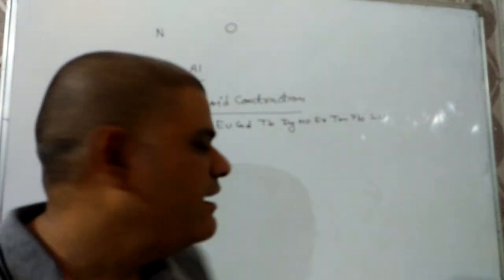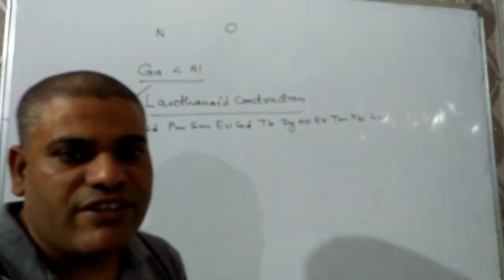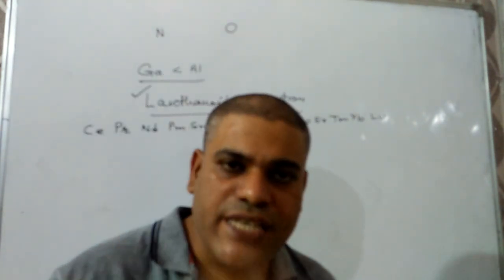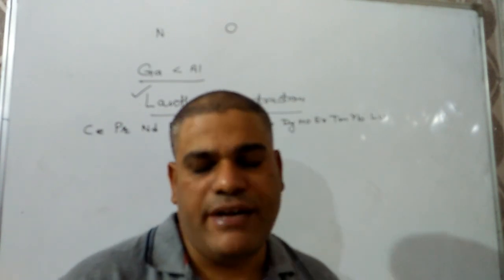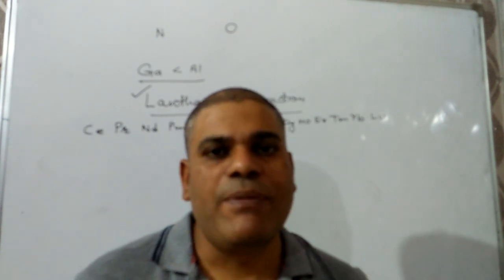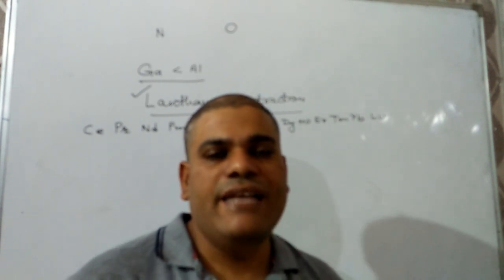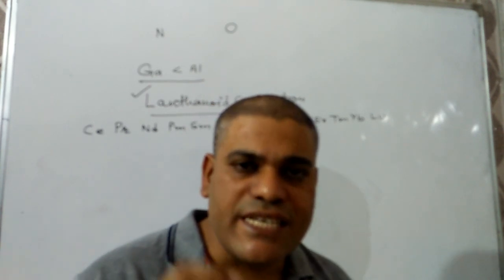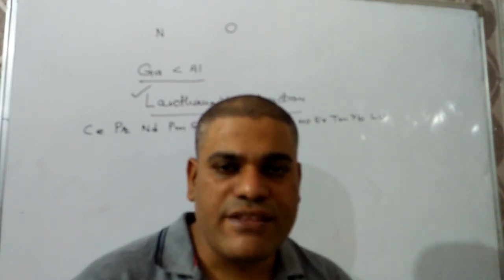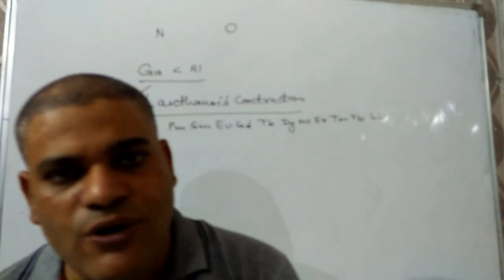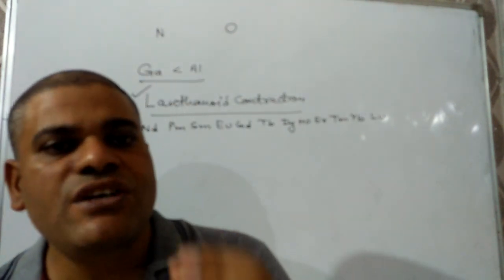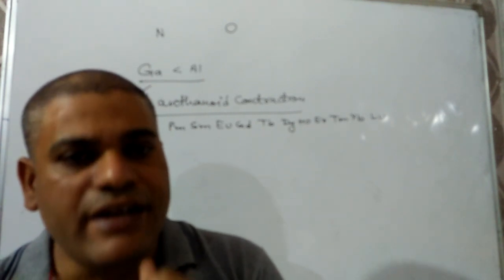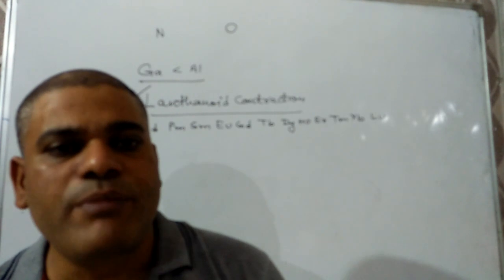The second consequence is that the physical and chemical properties of lanthanoids are almost the same, hence they are very hard to be separated. And the last one is very important: the basic strength of trihydroxides of lanthanoids decreases with increase of atomic number.